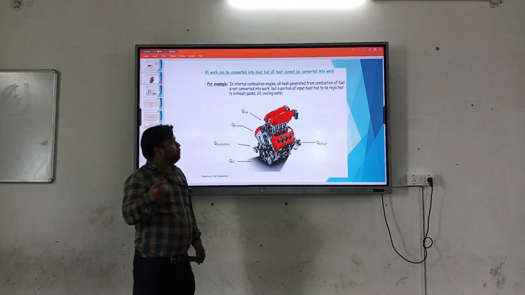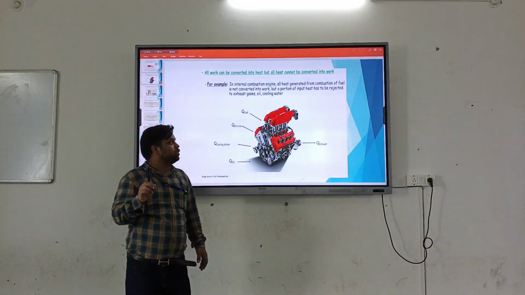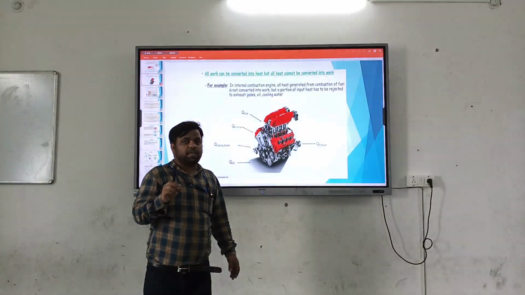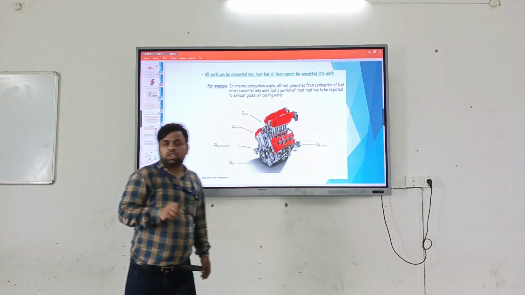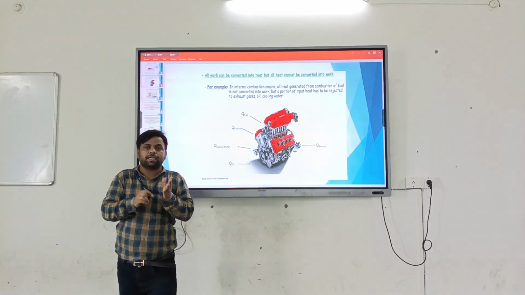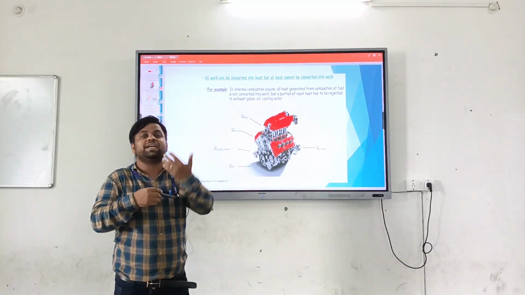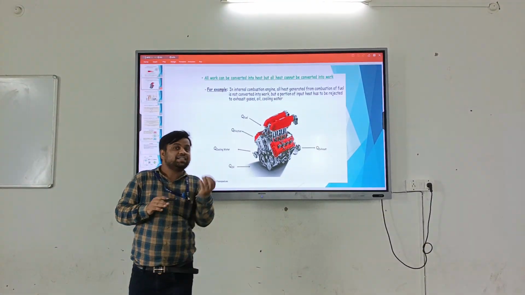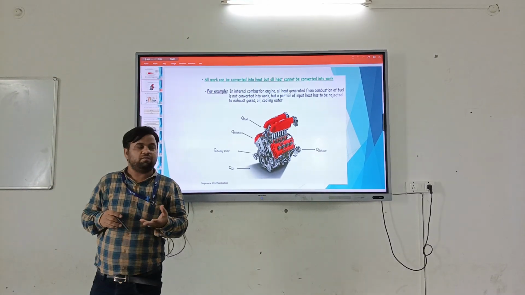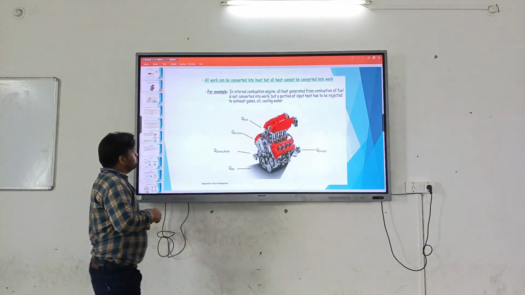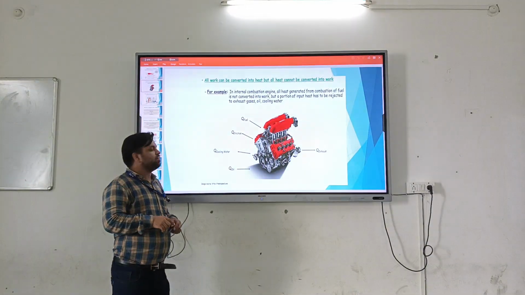But a portion of the input heat is rejected in the form of exhaust gases or cooling water. So the total heat cannot be completely converted into work; some heat is rejected in the form of exhaust gases or cooling air or water, as this diagram makes clear.